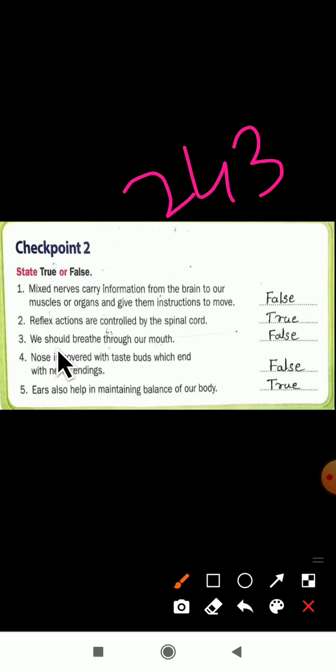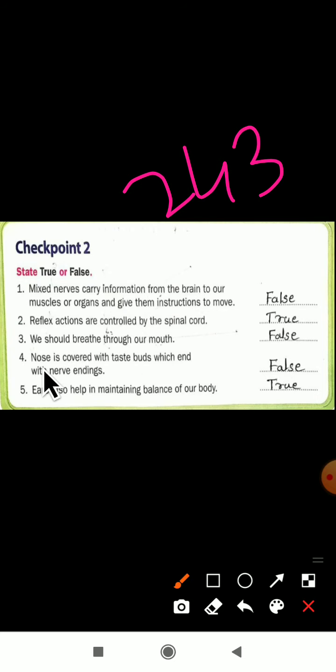Third one: we should breathe through our mouth. Yes, how do we have to breathe? With the help of the nose, not with the mouth. Here they have given mouth. It is a false statement. We should breathe through our mouth: it is a false statement. Then how do we have to breathe, dear students? We have to breathe with the help of the nose.